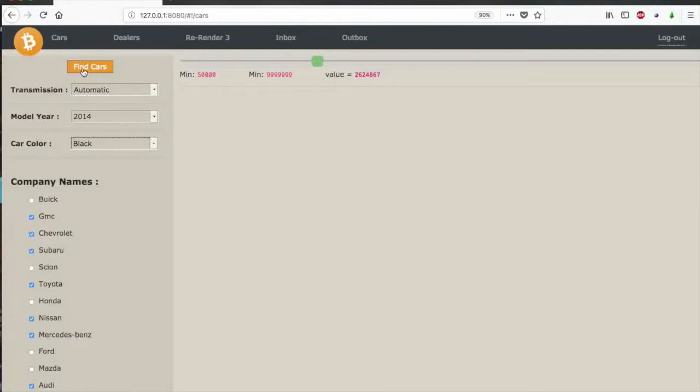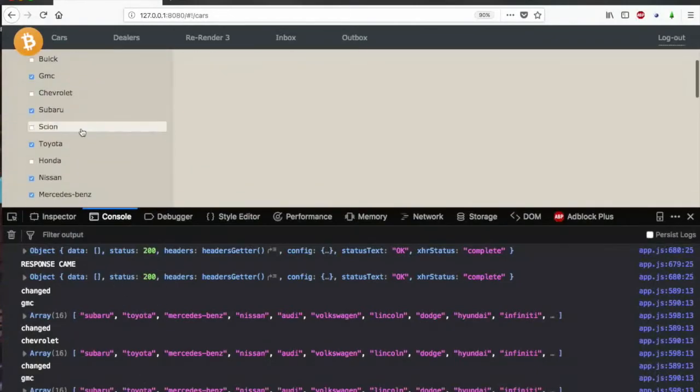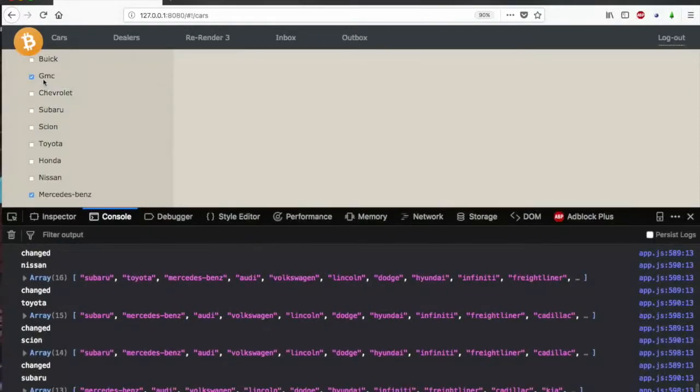And let's see. So you can see cars, we can select a car, and these cars will be added to the array here.